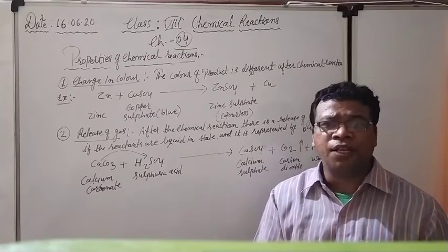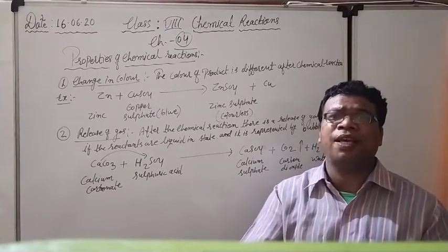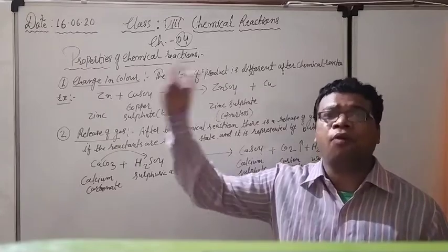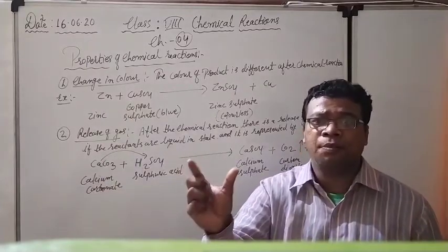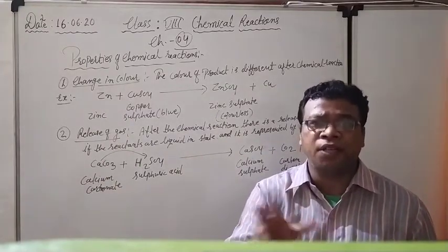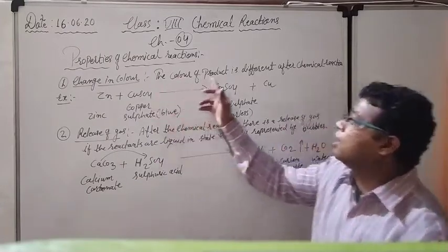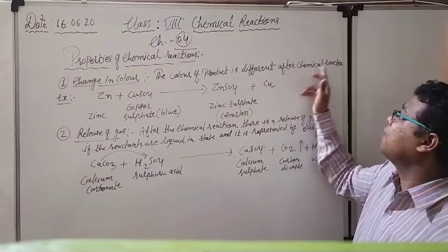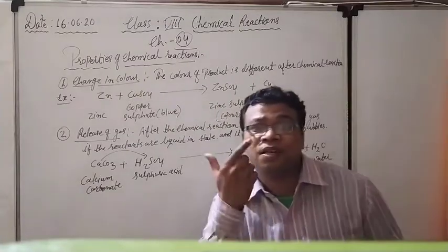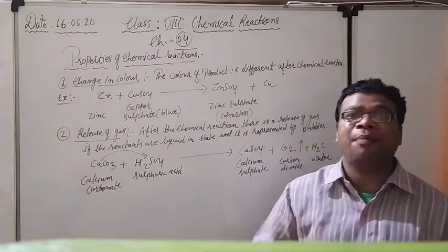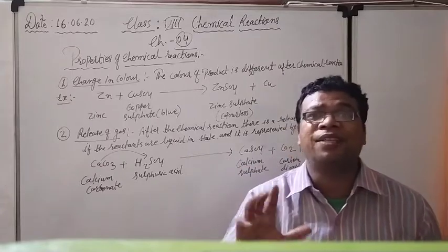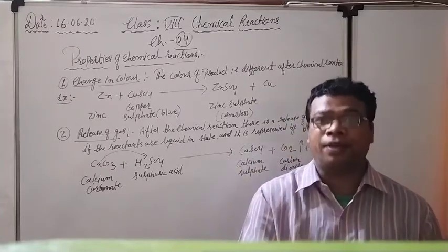When there is a chemical reaction, means when the two substances are reacting with each other and forming a new substance, means there is a chemical reaction between the two reactants and they are forming the new product, what happened? The color of the product is different after the chemical reaction. That is one symptom of the chemical reaction, and by this only you can judge that a chemical reaction has happened.